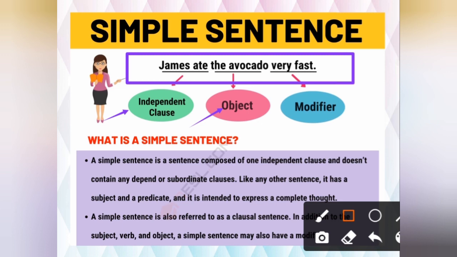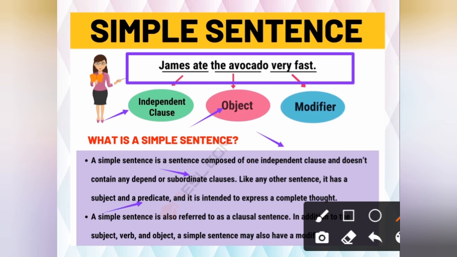Just see and understand what is a simple sentence. A simple sentence is a sentence composed of one independent clause. Keep in your mind, one independent clause, and it doesn't contain any dependent or subordinate clauses. Subordinate means dependent clause. Like any other sentence, it has a subject and a predicate. Subject and predicate we have already done.